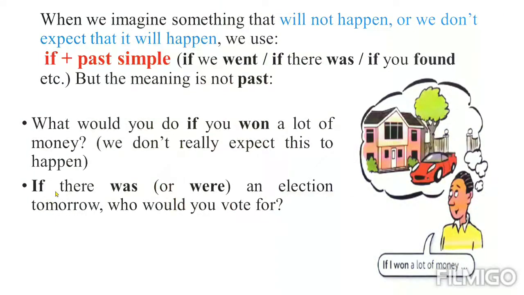So another example: if there was or there were an election tomorrow, who would you vote for? We know that there is no election tomorrow. Is there? No, there is no election. But this is an imaginary situation. We are not expecting to have an election tomorrow, but we are talking about an imaginary situation. That is why I have used the second conditional statement. And the form of the second conditional statement should be in past simple.